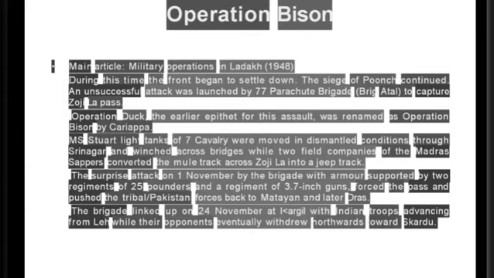M5 Stuart light tanks of 7 Cavalry were moved in dismantled condition through Srinagar and pieced together across bridges, while 2 field companies of the Madras Sappers converted the mule track across Zojila into a jeep track. The surprise attack on 1 November by the brigade with armor, supported by 2 regiments of 25-pounders and a regiment of 3.7-inch guns, forced the pass and pushed the tribal and Pakistani forces back to Matayan and later Dras. The brigade linked up on 24 November at Kargil with Indian troops advancing from Leh, while their opponents eventually withdrew northward towards Skardu.